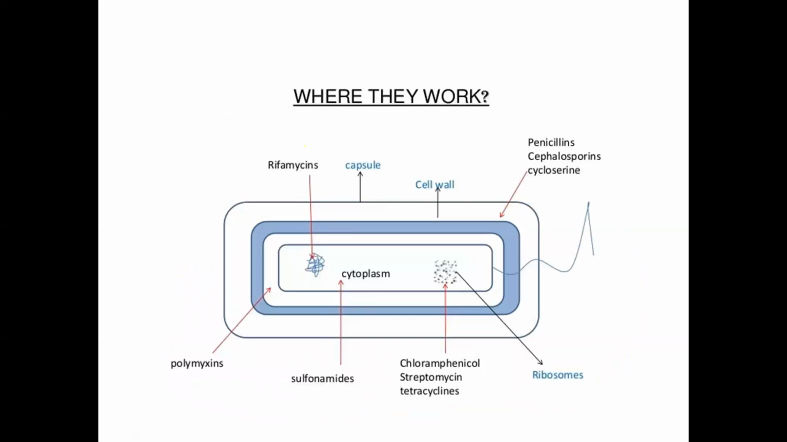Where do they work? Some specific antibacterial agents like rifampicin attack the nucleic acid part, and polymyxin also acts on this. Some act on the ribosome, meaning they inhibit protein synthesis at the ribosome: chloramphenicol, streptomycin, and tetracycline. Some act on the cell wall, inhibiting cell wall synthesis. The best examples are penicillin, cephalosporin, and cycloserine.